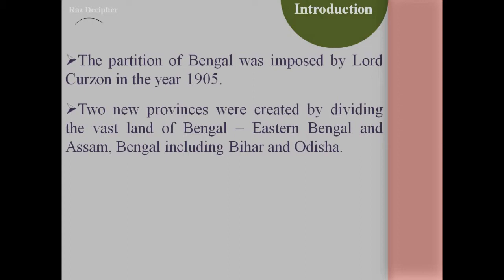So two new provinces were created from the vast land of Bengal. It was a very big land. In the later part of this chapter, I will show you the map of the whole of Bengal and how it was divided. With the help of the map, we will understand. Two new provinces were created from the partition of Bengal, that is Eastern Bengal and Assam, and Bengal including Bihar and Orissa.